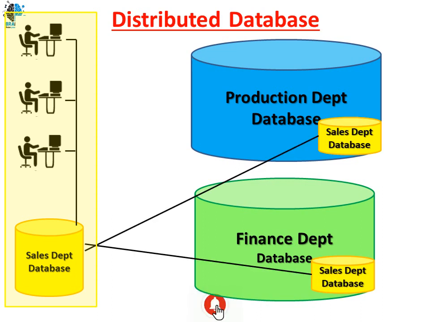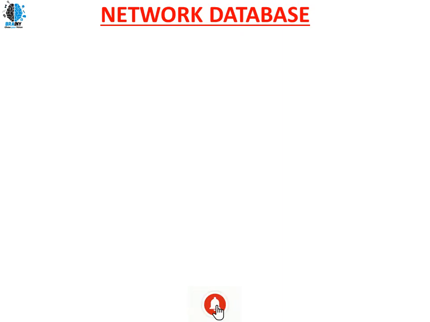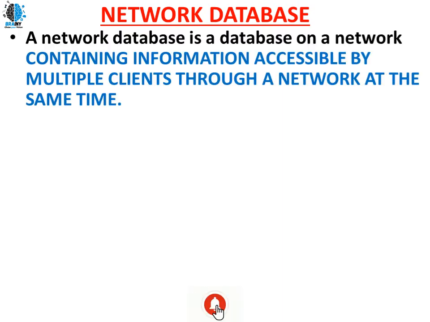So in this way, sales department data will be stored in two different physical locations, one in production, one in finance. So this is an example of a distributed database management system. Next we have the network database management system. So it's somewhat like a distributed one only.